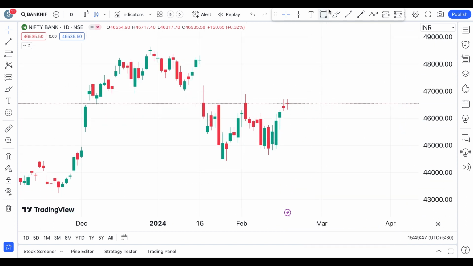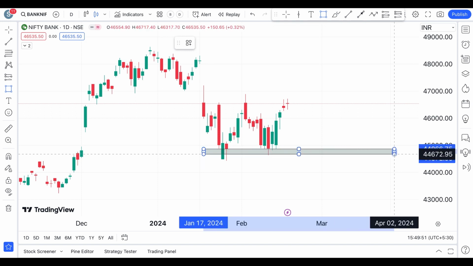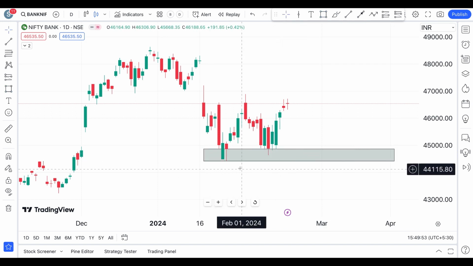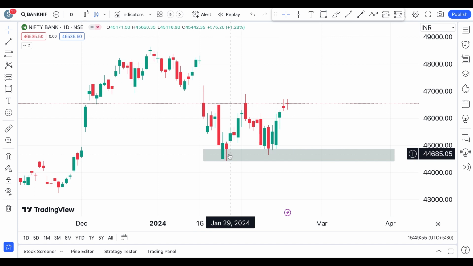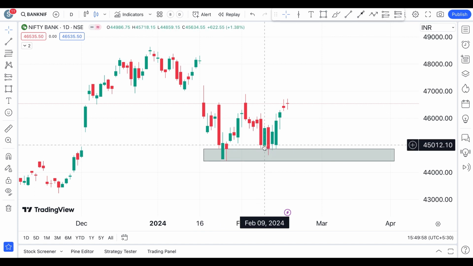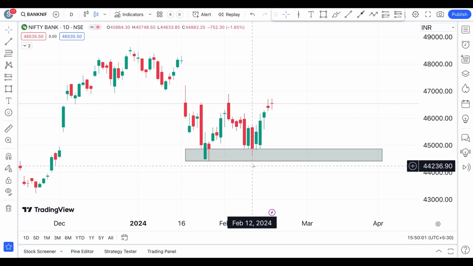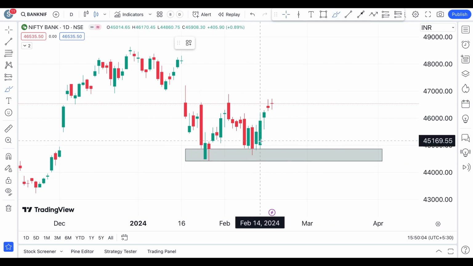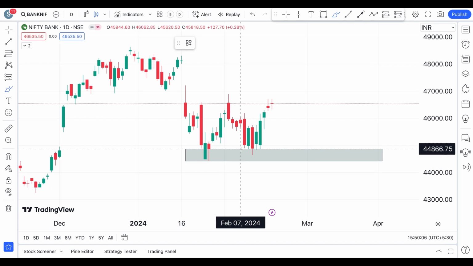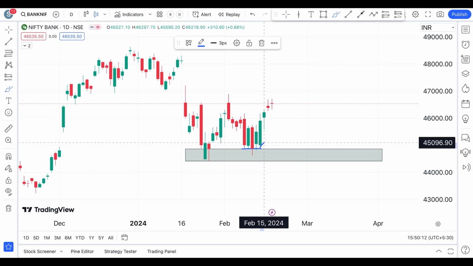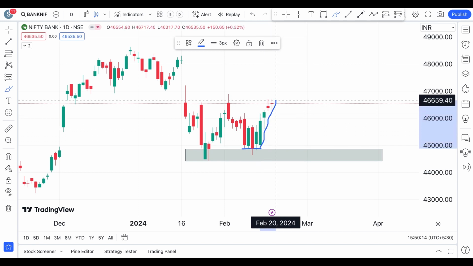And also, if you want to look at it from a different spotlight, then you can mark this as your swing low which is acting as support. And as you can see here, it has failed to penetrate this level and to give us a close below this. So at this level, Bank Nifty is looking very strong. Even after trading for multiple days, it could sustain this level, this support, and now it is going towards the upper side.